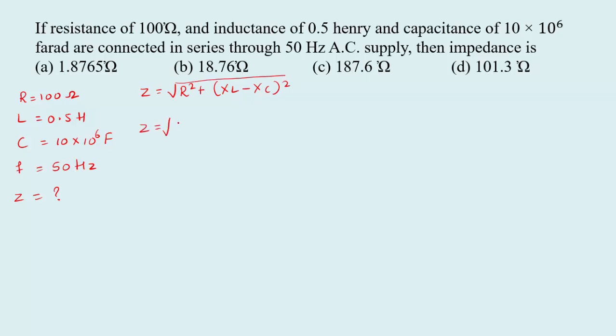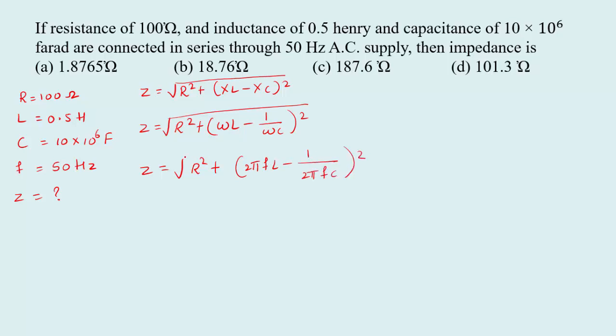Substitute the values. Root of R square plus XL minus XC whole square, where XL is equal to omega L and XC is 1 by omega C. Frequency is given, so modify the equation: 2 pi F L minus 1 by 2 pi F C whole square.